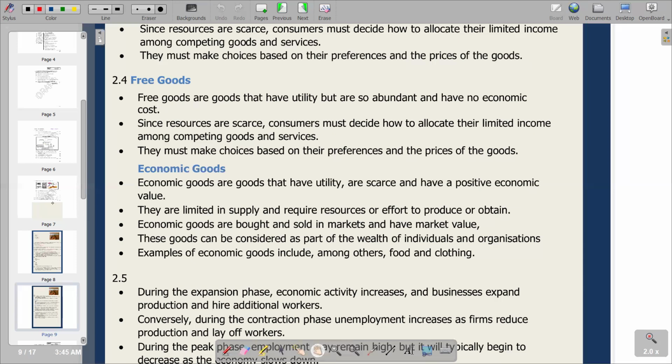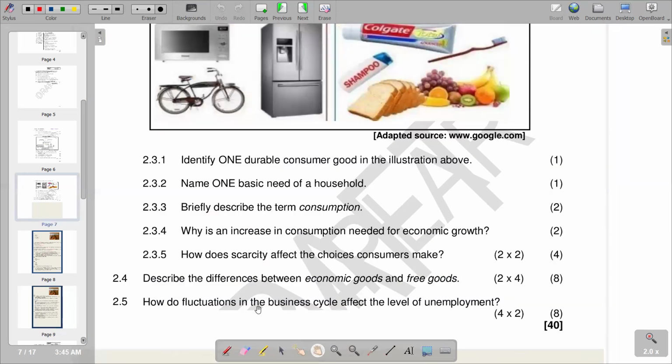So we go to the next part of the question, which is now 2.5, the last question. How do fluctuations in the business cycles affect the level of unemployment? So the relationship that exists between fluctuations in the business cycle and the level of unemployment. Remember, the fluctuations that characterize a business cycle might have a boom, might have a recession, and also we are going to have extreme points whereby we have a peak and a drop. A peak is where economic activity is at its highest level.